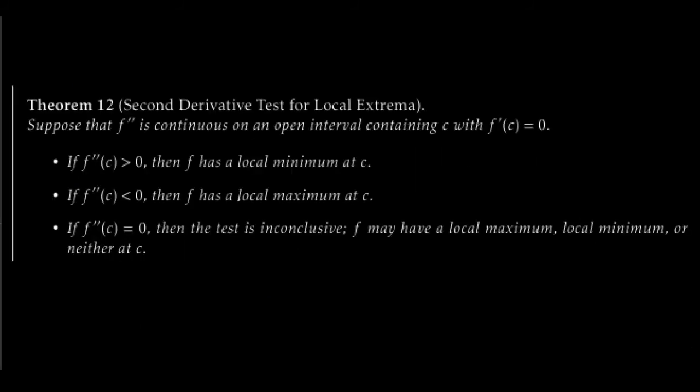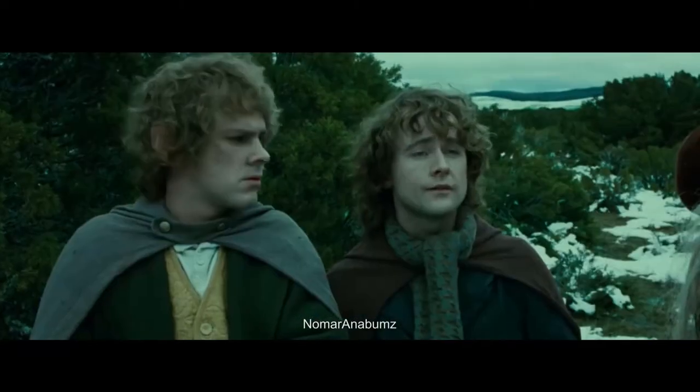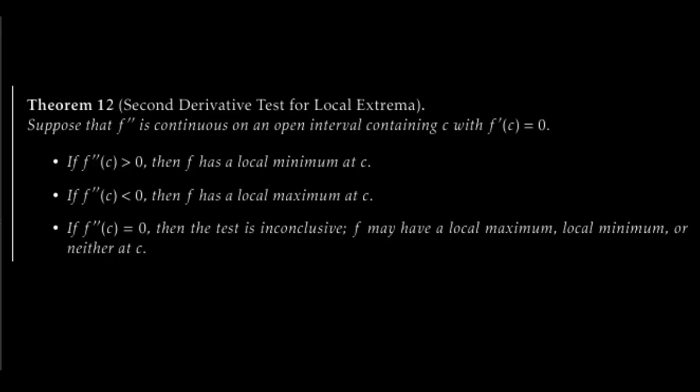Okay, so we had a first derivative test. Why not a second? What about a second derivative test? So, theorem 12, the second derivative test for local extrema. Let's suppose that f double prime is continuous on an open interval containing a point C, at which f prime of C is equal to 0. If f double prime of C is greater than 0, then f has a local minimum at C. If f double prime of C is less than 0, then f has a local maximum at C.